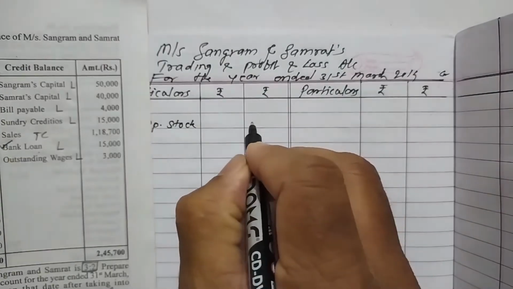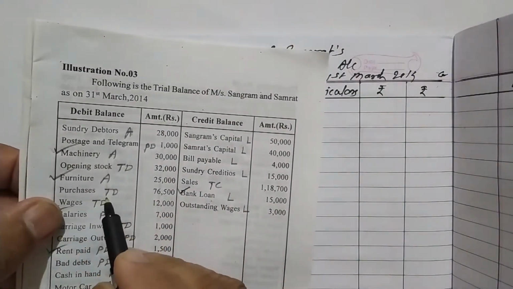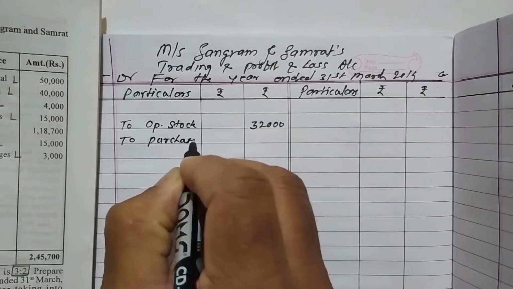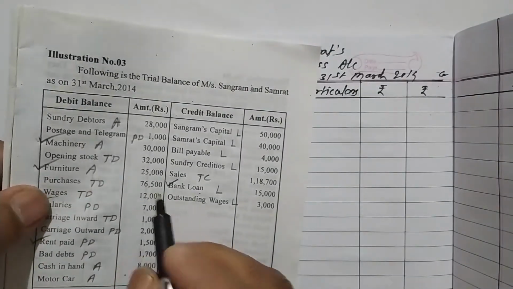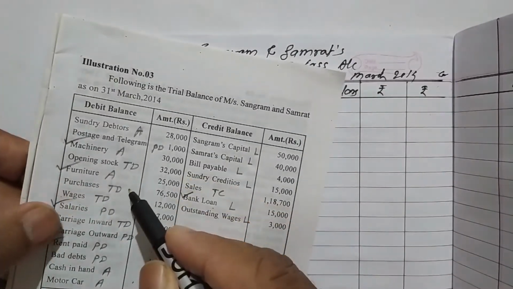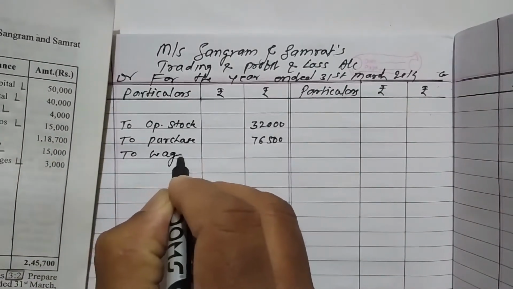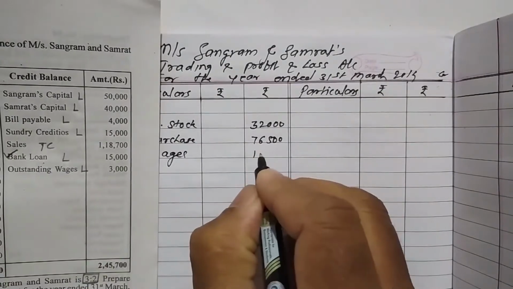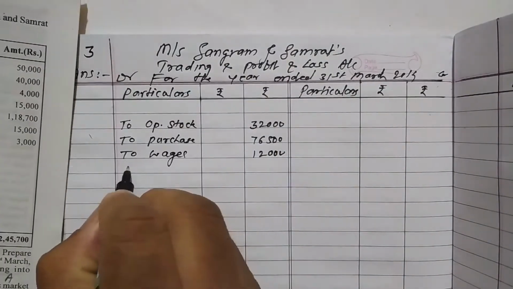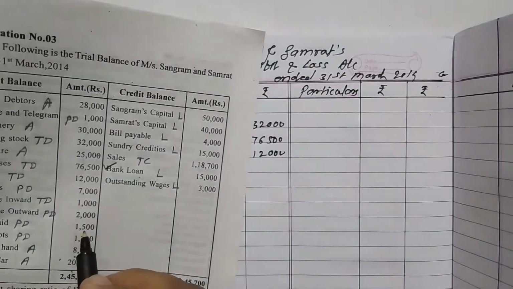Rupees 32,000. Okay, now see. Stock purchases, write purchases here, rupees 76,500 in the outer column. Now see, TD item find out. Wages. Right here it is, to wages, rupees 12,000. Again find out TD. Carriage inward. Right here it is, carriage inward, rupees 1,000.